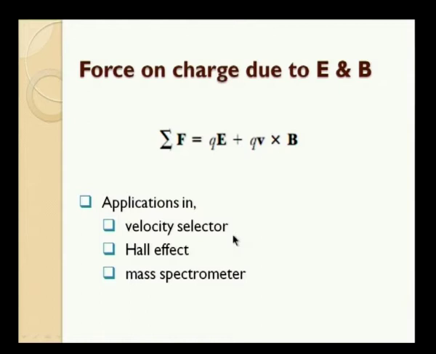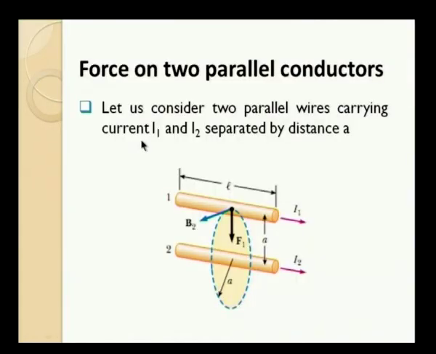If the second conductor has current, that also would produce a magnetic field around it. So, that would affect the first conductor, which is also carrying current. So, let us see what that has to do with the definition of the ampere. Before we move on to the definition of the ampere, let us try to establish the force between two parallel current carrying conductors. That is shown as a diagram here. Let us consider two parallel wires carrying currents I1 and I2 separated by a distance a.